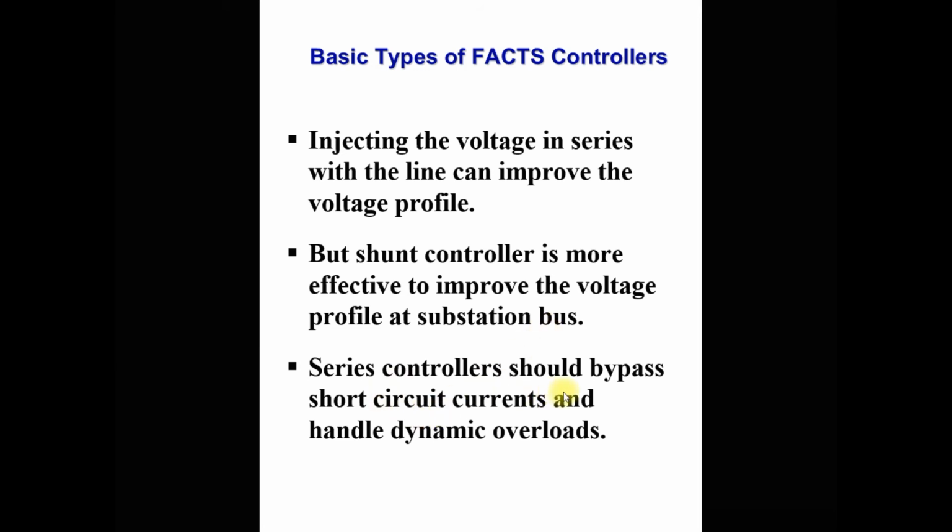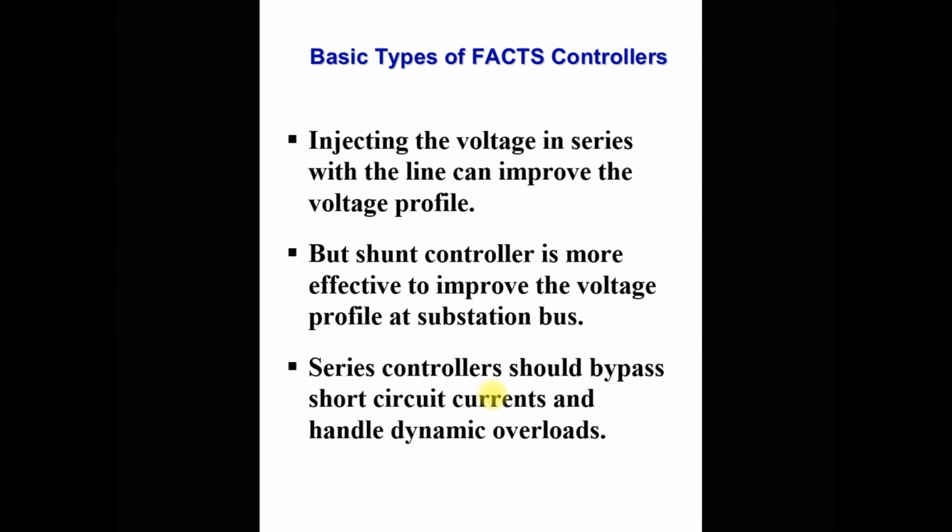Series controller should bypass the short circuit current and handle the dynamic overload condition, because series controllers are connected in series with the line. So suppose when a short circuit happens in the line, this short circuit current may damage the transformer as well as the transmission line.